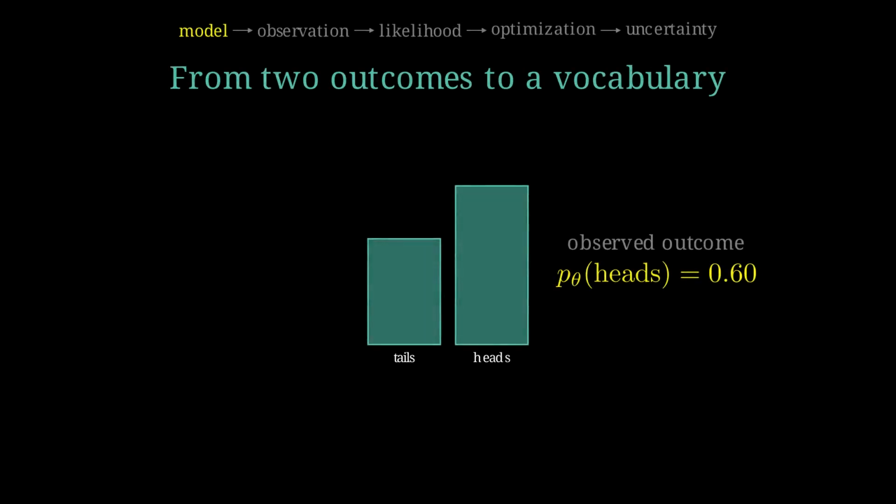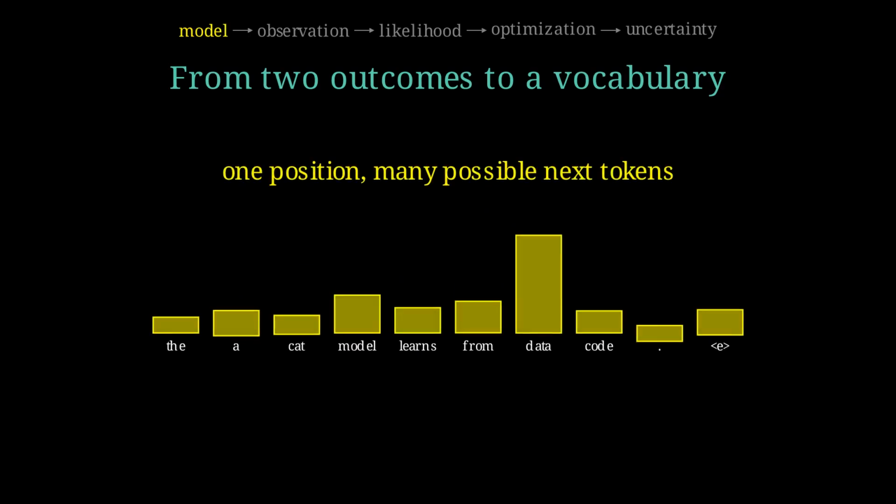A coin model assigns probability to two possible outcomes. Once heads is observed, its probability becomes one likelihood contribution. At a language model position, replace those two outcomes with every token in the vocabulary. The statistical move is unchanged. Only the number of alternatives has exploded.